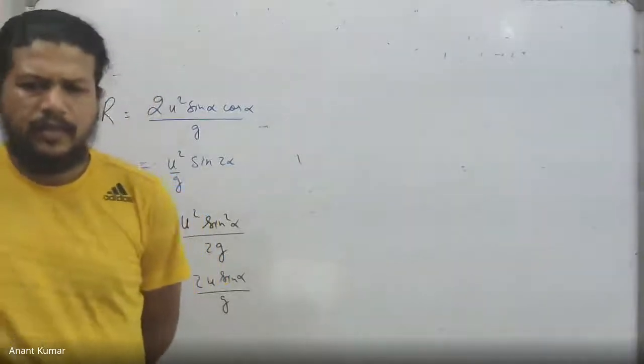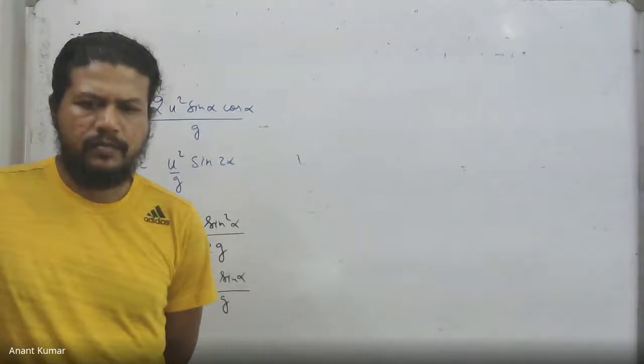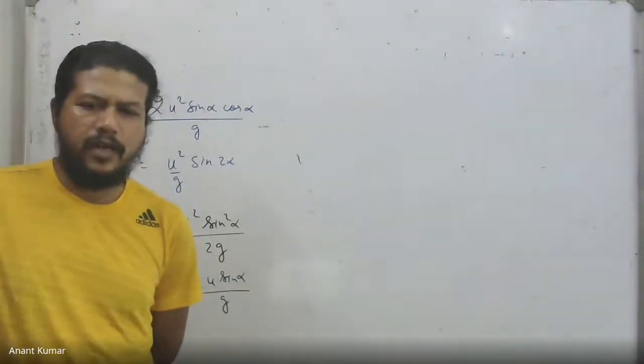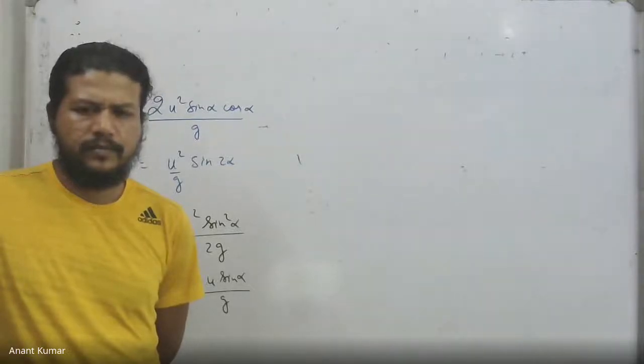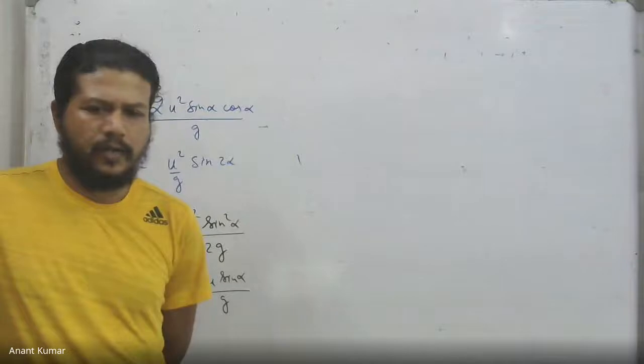Anik, can you repeat? The voice is not coming clearly. Yes, I mean we know the initial speed and we know the angle of projection as well.